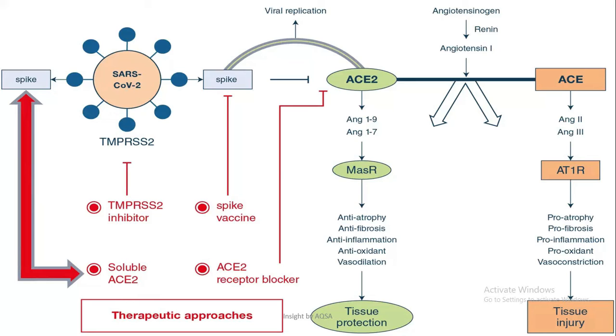So, spike protein based vaccines can be developed. These vaccines may produce antibodies that can interact with spike proteins and stop infection. The priming activity of cellular proteases can be inhibited by developing some cellular protease inhibitors.